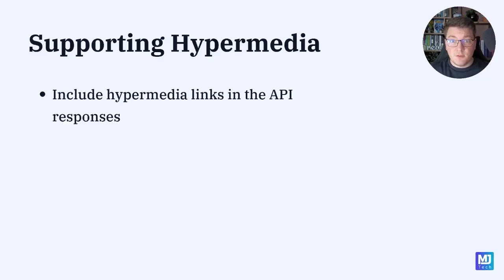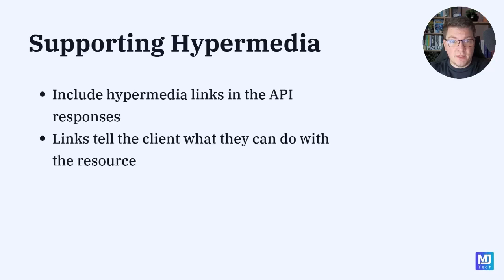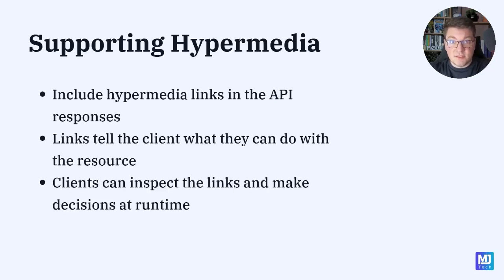Now let's see what changes when we introduce support for Hypermedia inside of our REST API. First, what do we need to start supporting Hypermedia in our APIs? This concept isn't so complicated. All we have to do is include Hypermedia links in our API responses. These Hypermedia links tell the client what they can do with the resource. This lets the client inspect the links that they get back in the response and make decisions at runtime instead of at design time when we are writing the code. Now let me show you some practical examples.